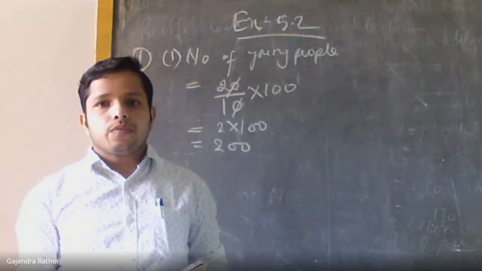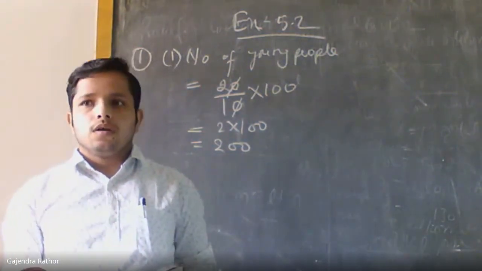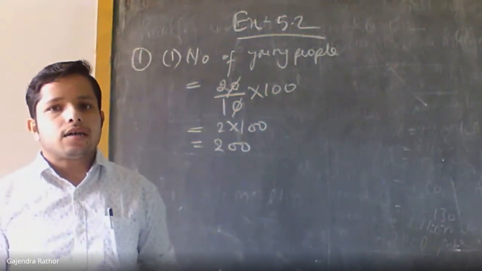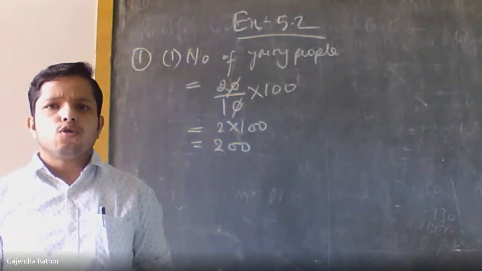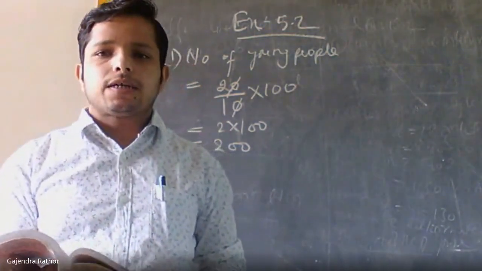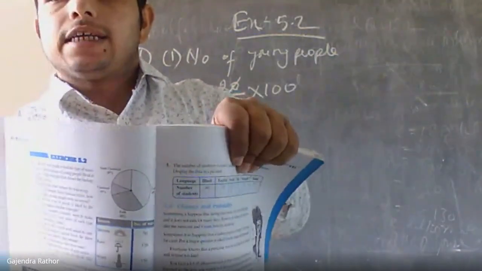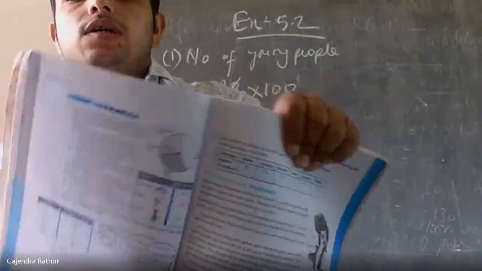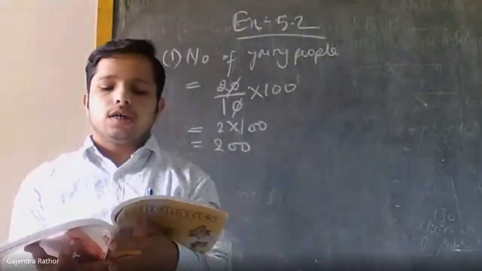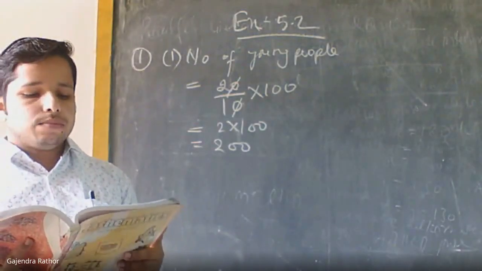The second way, we can find the number of each type. I think the first way is easy. There is no need for any calculation. So observe the graph. What is the highest percentage? As you see, the highest percentage is light music, 40%. So the answer is light music.